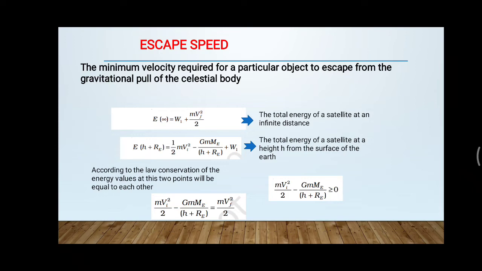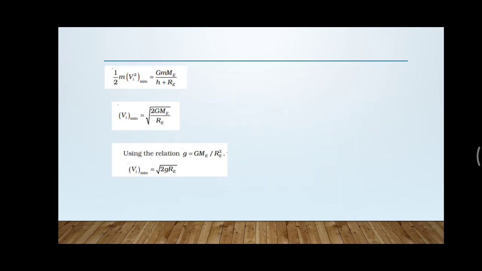Then you can rewrite the LHS: mvi square by 2 minus GMe m divided by h plus RE can also be greater than or equal to 0. As mvf square by 2 is greater than or equal to 0, the LHS will also be greater than or equal to 0. Then taking the GMe m divided by h plus RE term to the RHS, we obtain half of m vi square greater than or equal to GMe m divided by h plus RE.